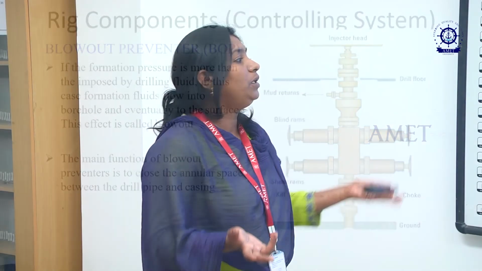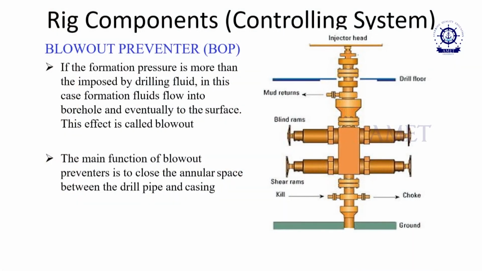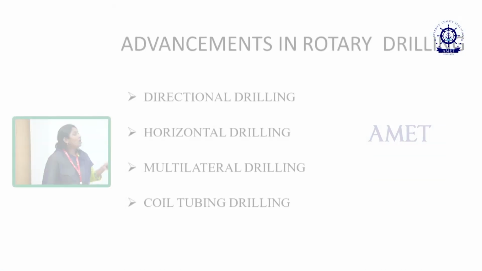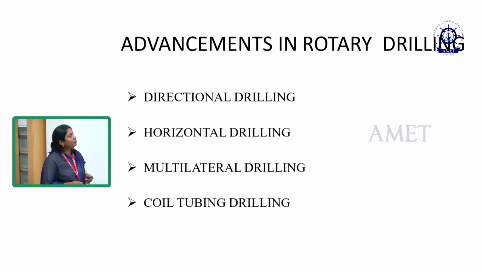The main function of the blowout preventer is to close the annular space between the drill pipe and casing. So the blowout preventer will be installed on the drill string and casings. Advances in rotary drilling include directional drilling, horizontal drilling, multilateral drilling and coiled tubing drilling. These are the more recent advancements.